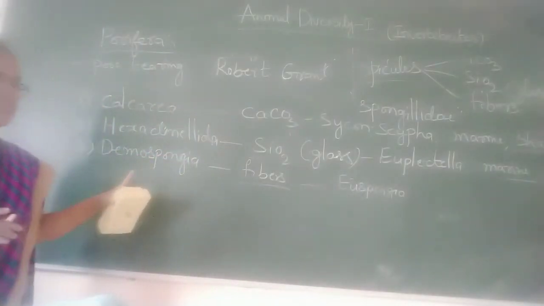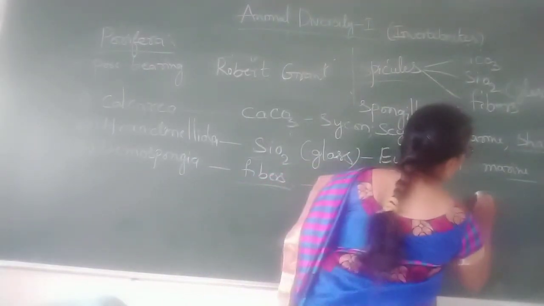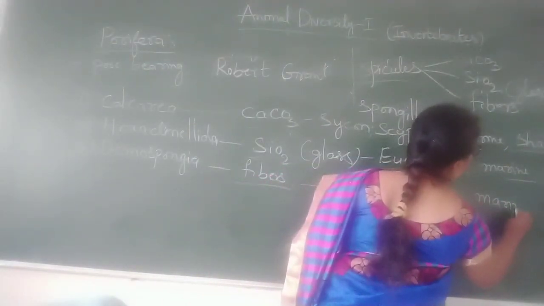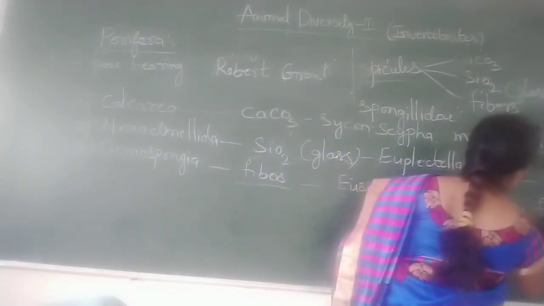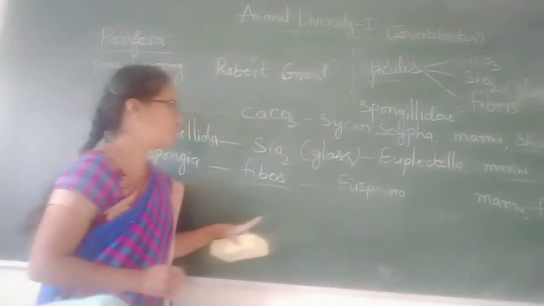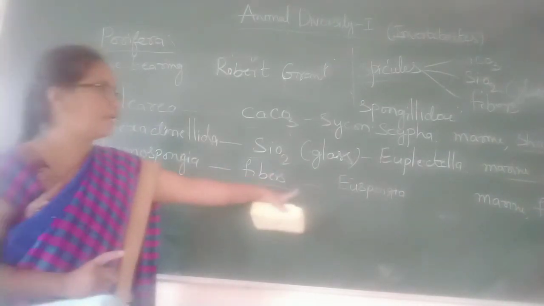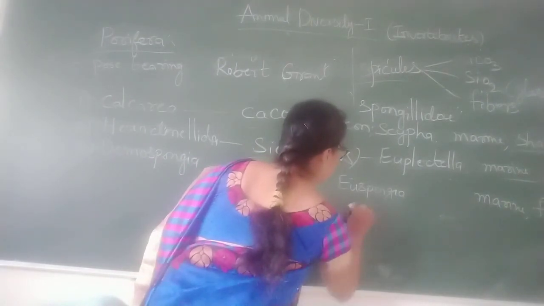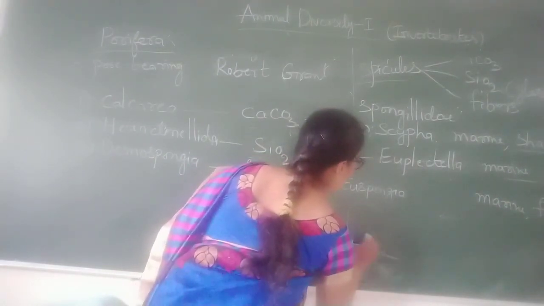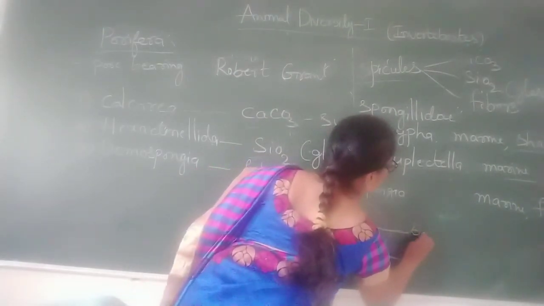Demospongia live in both marine water and fresh water. Their spicules are formed with fibers. An example is Euspongia, which is the bath sponge.